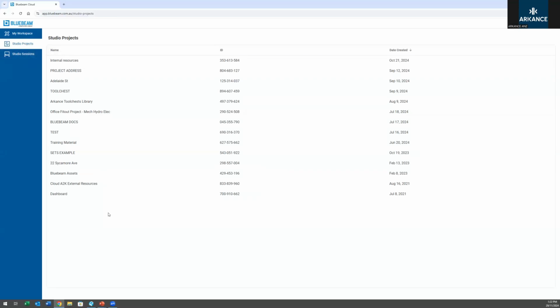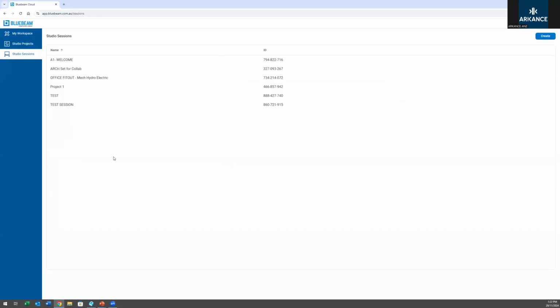You can see the sessions and projects are exactly the same as the ones I had on the desktop version. It's completely synced. So anything you can see on the desktop is the exact same as what you're going to see here. You can't be logged in on both at the same time, so you can't be working on a session from your desktop version and your Bluebeam Cloud at the same time.